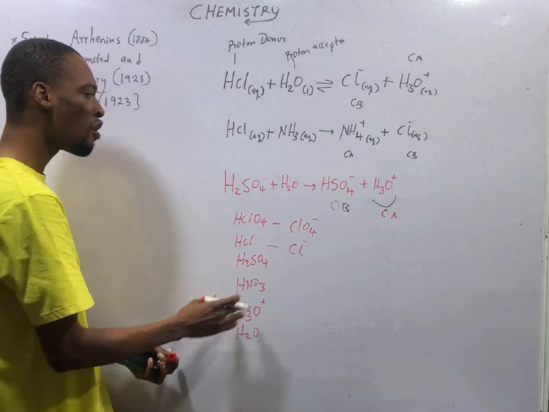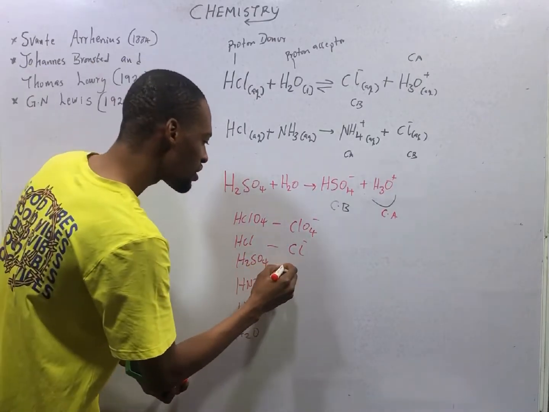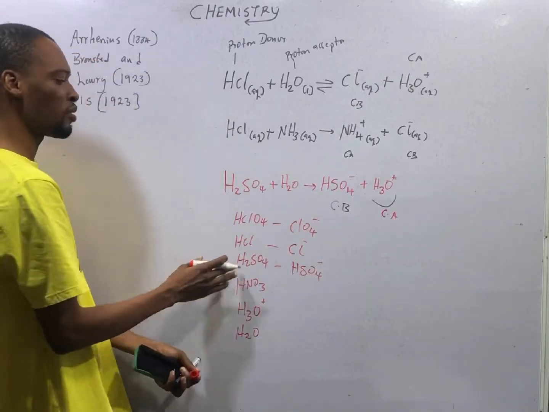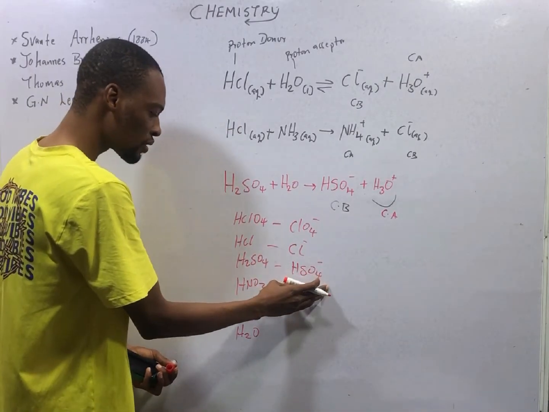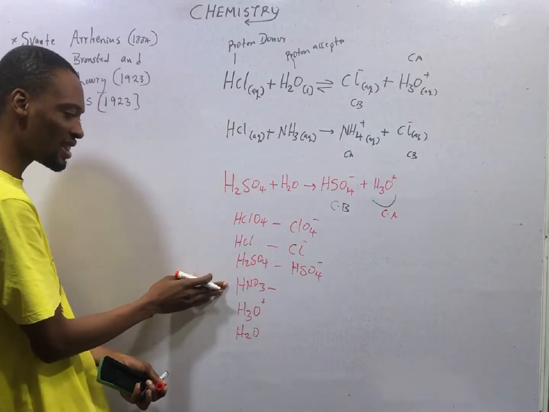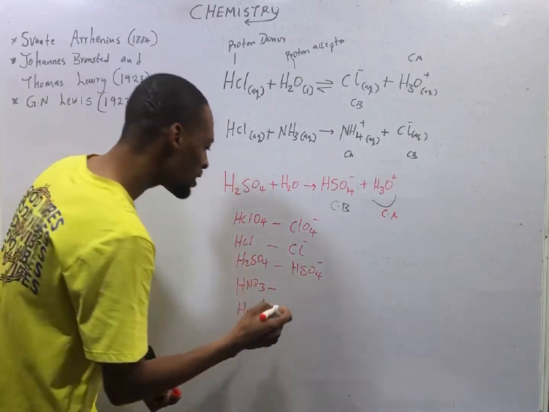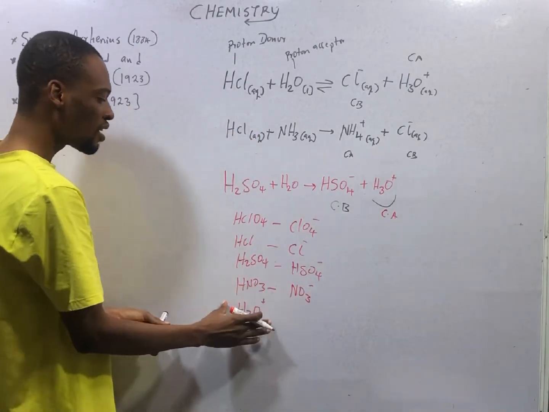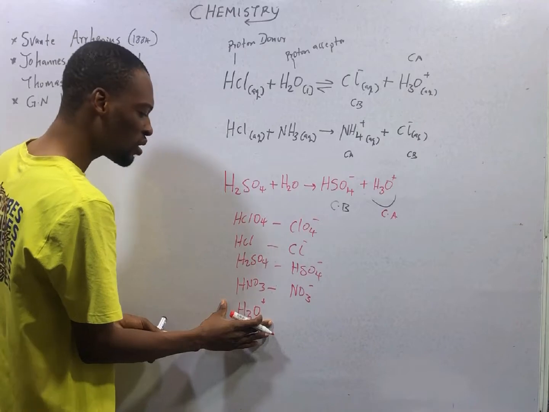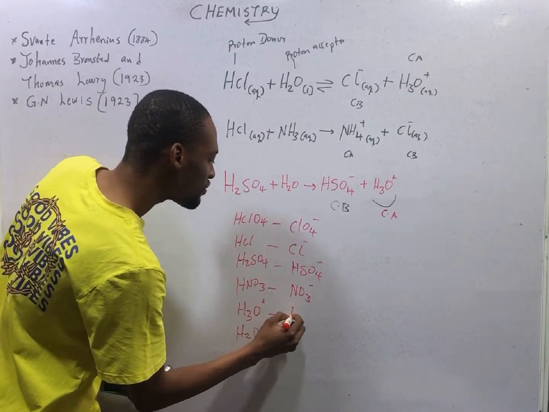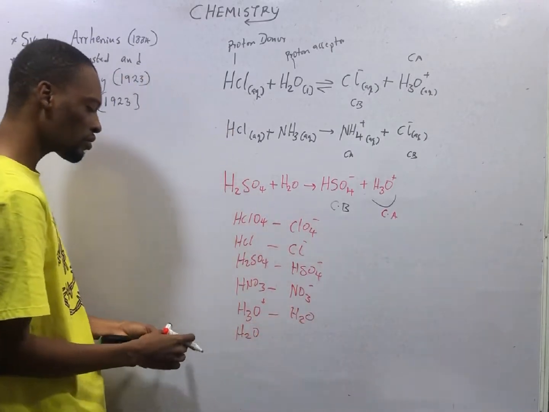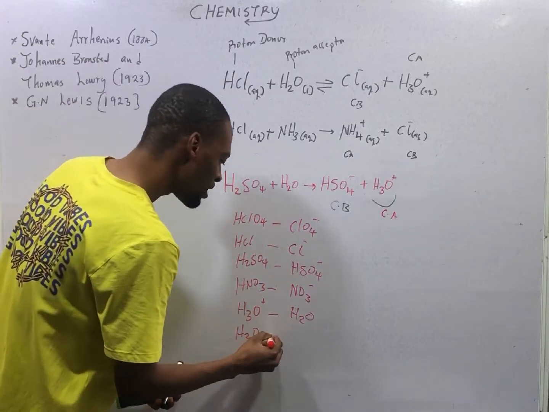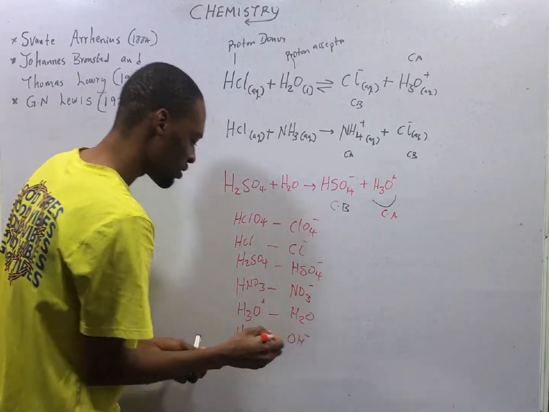The conjugate base of H2SO4 is HSO4 minus. It has two protons. When it donates one, this is the conjugate base. If nitric acid donates a proton, what is left is NO3 minus. This is the conjugate base. If hydronium ion donates a proton, it will turn to water. Now, if water donates a proton, water will be left with OH minus.